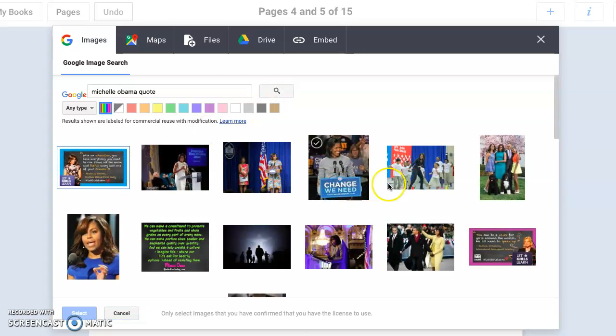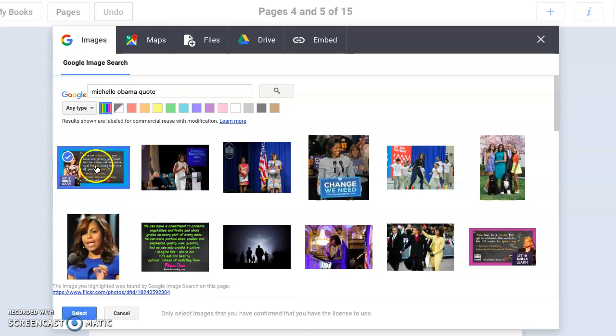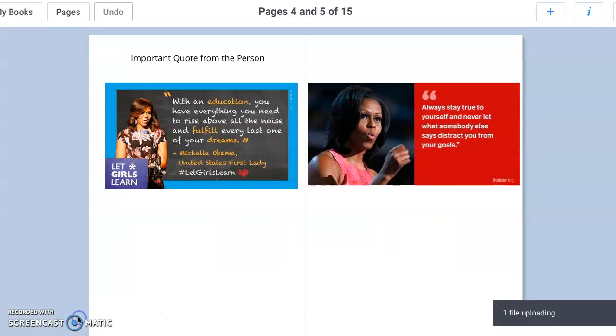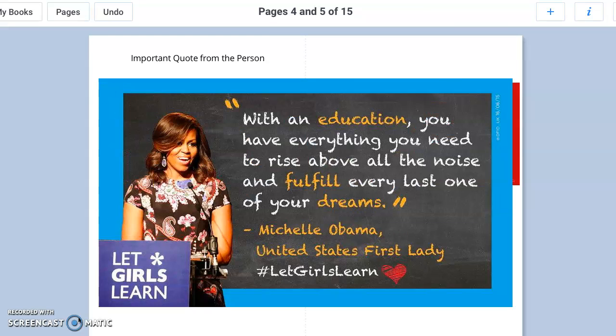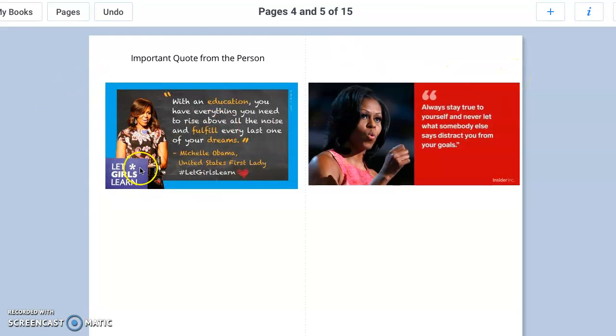So some of these are quotes by Michelle Obama and some of them aren't. So just be careful that when you do choose the picture that it is a quote by the person that you chose. There's not really a lot of choices, but I did like this quote, so I'm going to click on it and click select, and then there it goes right into your story. So that's one way that we can add a quote to our biography.